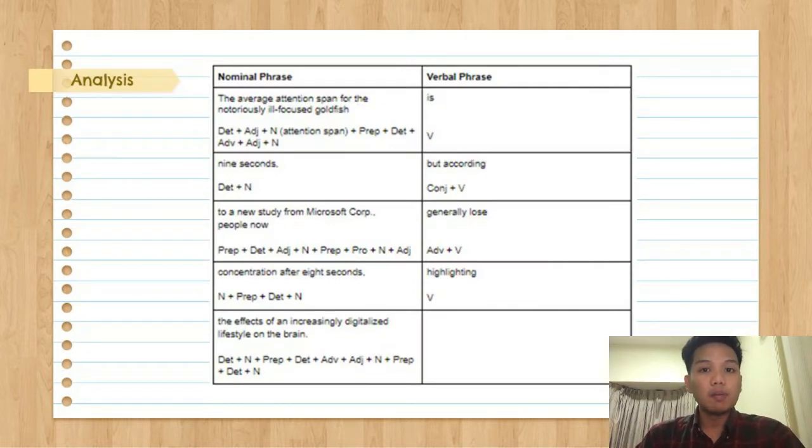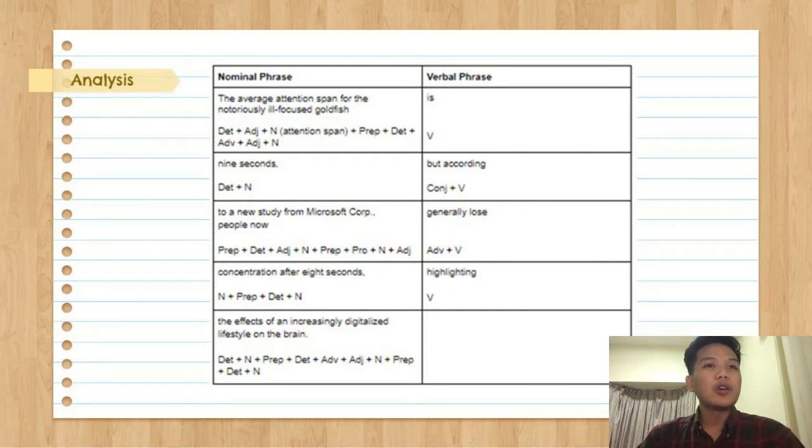For the first nominal phrase, we have the average attention span for the notoriously ill-focused goldfish, in which the is a determiner, average is an adjective, attention span is a noun, for is a preposition, the is a determiner, notoriously is an adverb, ill-focused is an adjective, and goldfish is a noun.